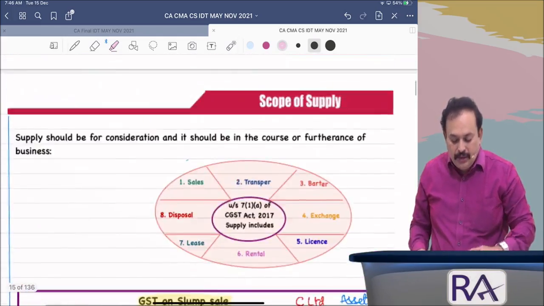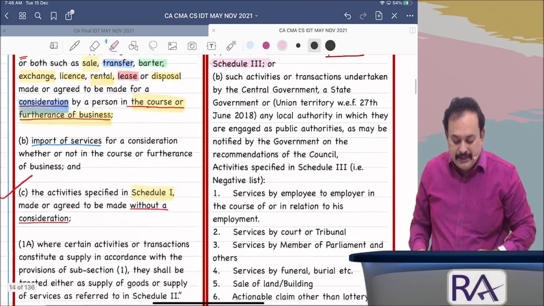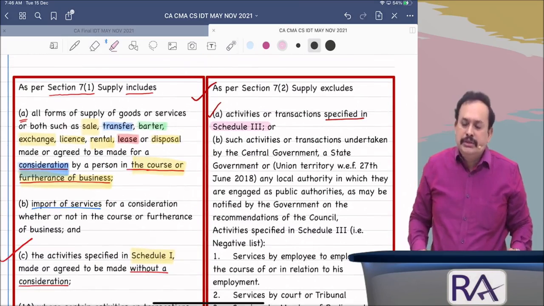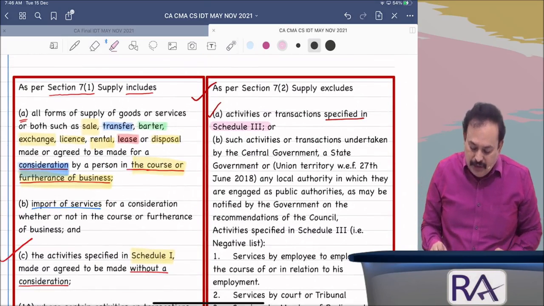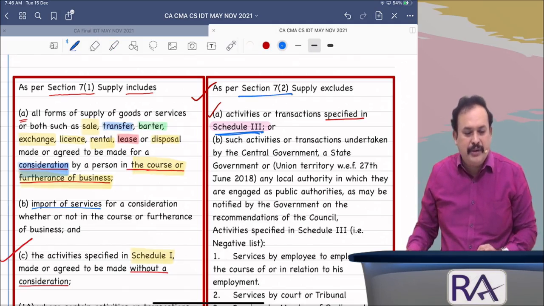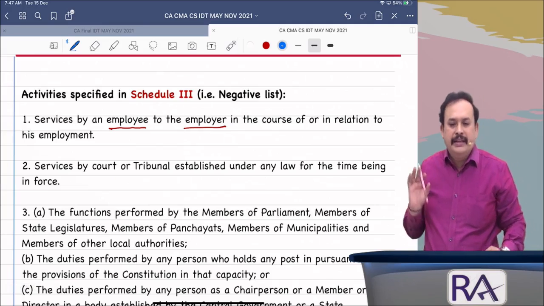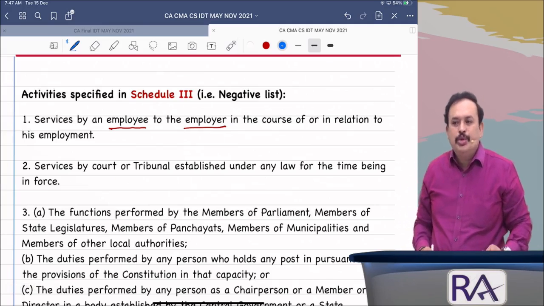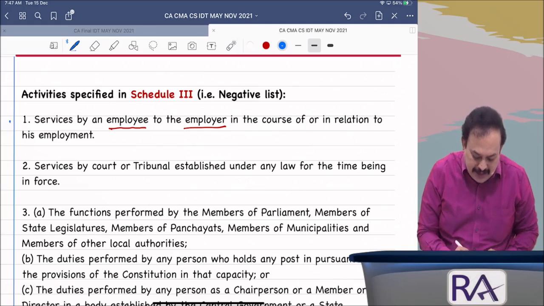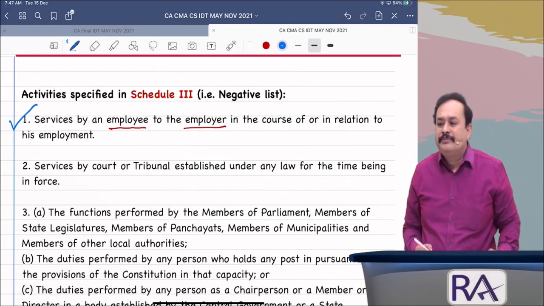Yes. Now, bring to your notice here, my dear sir, Schedule 3, point number 2. Where we are referring under Section 7 to Schedule 3, this Schedule 3 we are referring from here, page number 27. Schedule 3, first point clear? Any difficulty in the first point, my dear sir?